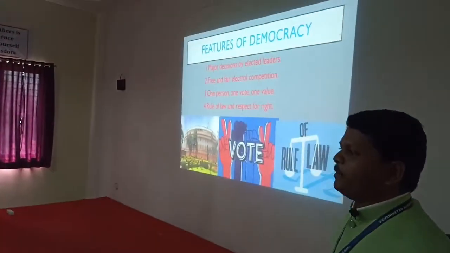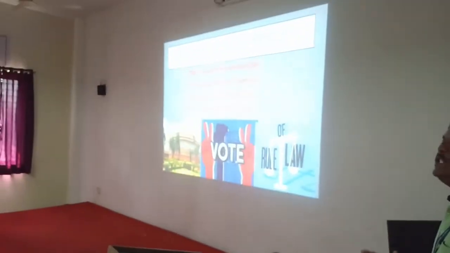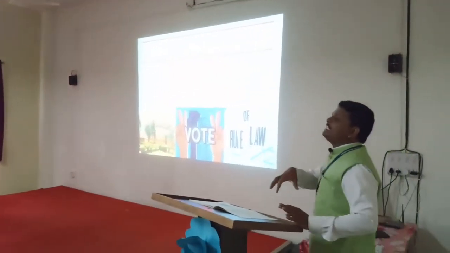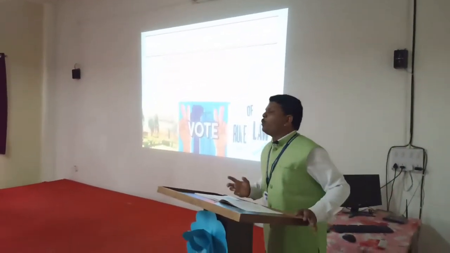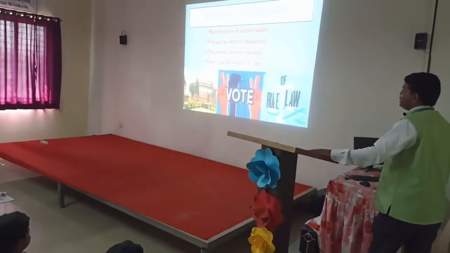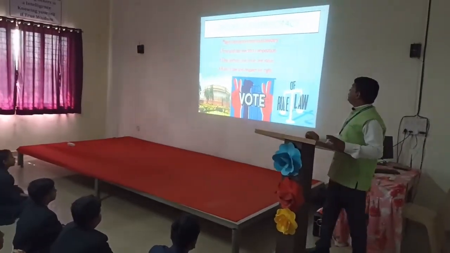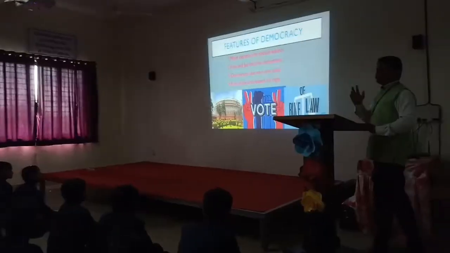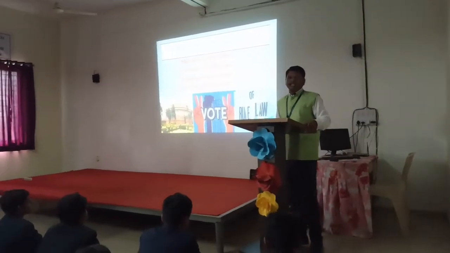What are the features of democracy? You know that there are some features of democracy, which mention what is in that democracy, what the good points in that democracy are. That only explains the features. So the first feature is major decisions by elected leaders. Major decisions are taken only by the elected representatives.